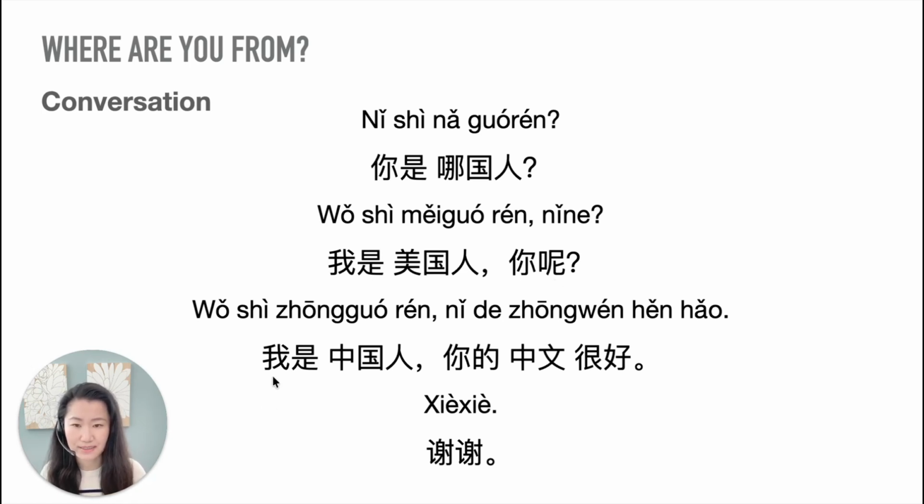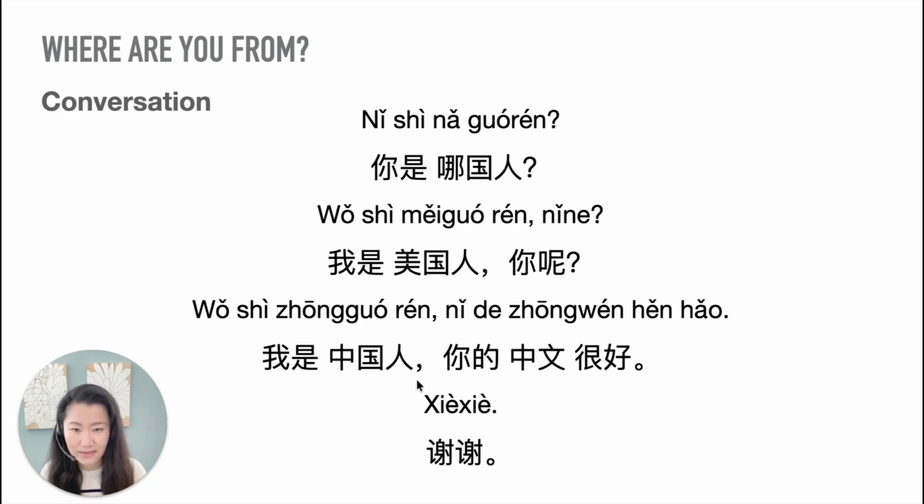The third sentence, 我是中国人。你的中文很好。One more time. 我是中国人。你的中文很好。我是 okay, I am China, 中国人 person.